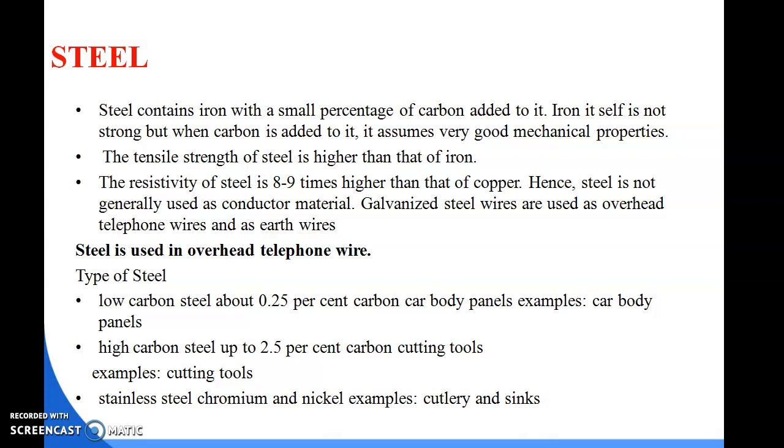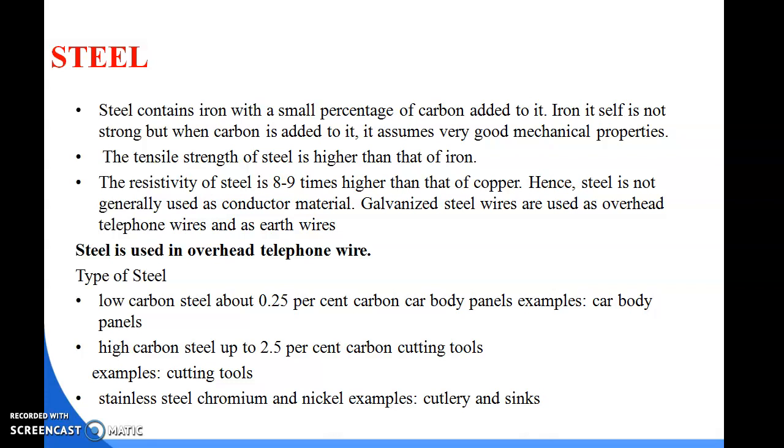The resistivity of steel is 8 to 9 times higher than that of copper, hence steel is not generally used as a conductor metal. Galvanized steel wires are used in overhead telephone wires. We know that galvanized steel wires are used in overhead telephone wires as earth wire. Steel is used in overhead telephone wire.